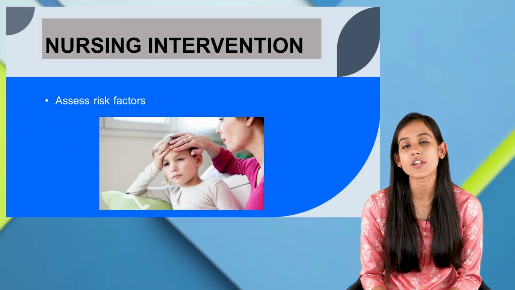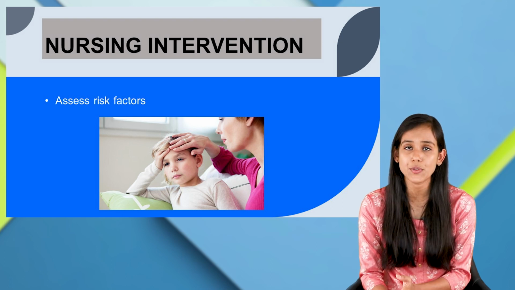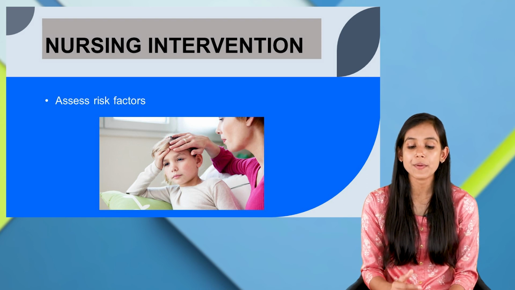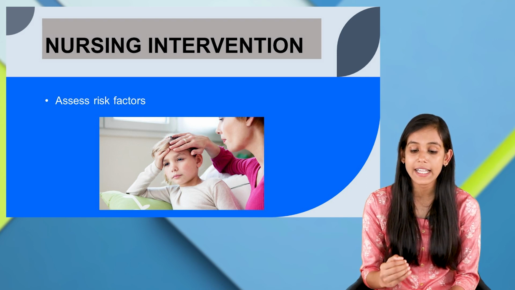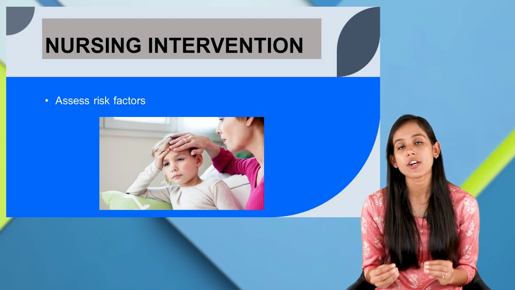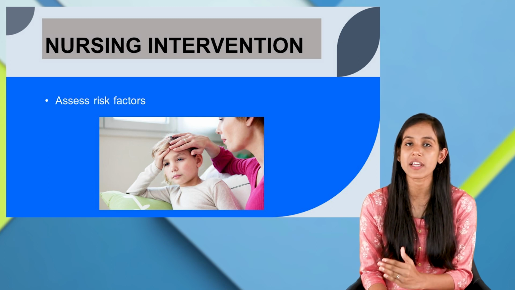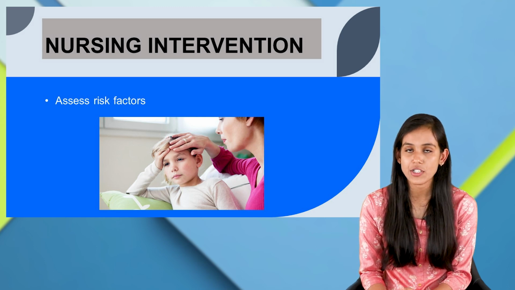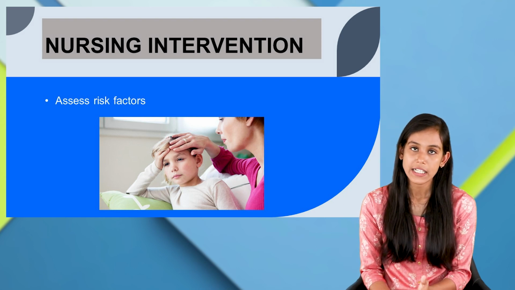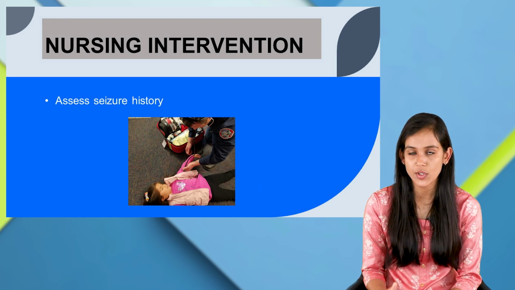Well, next let us move on to the nursing intervention. In nursing intervention, the first thing that we would do as a nurse is assess the risk factors. Then our first priority of treatment would be to ensure adequate airway, breathing and circulation. So you have to make sure that your patient or the child is having adequate airway, breathing and circulation. And then we have to assess their seizure history also, right?